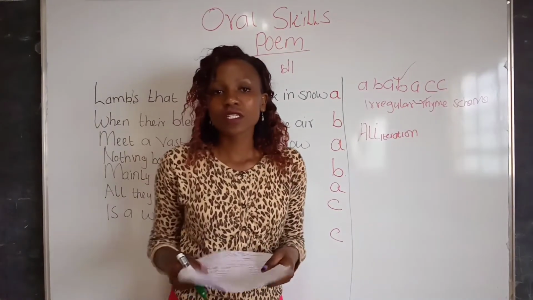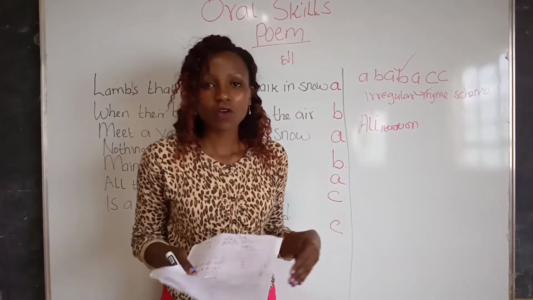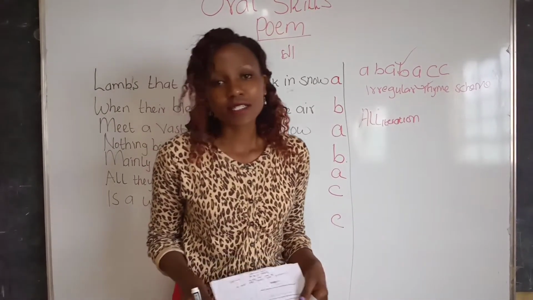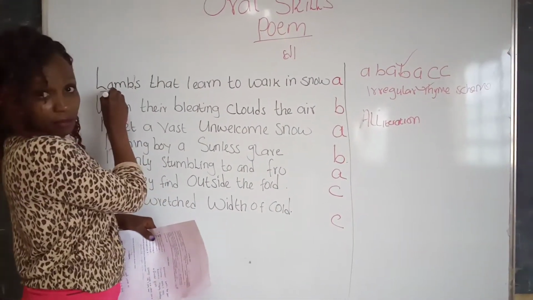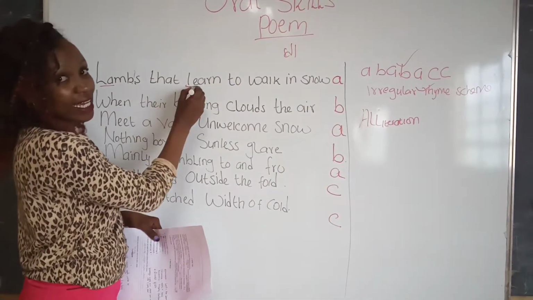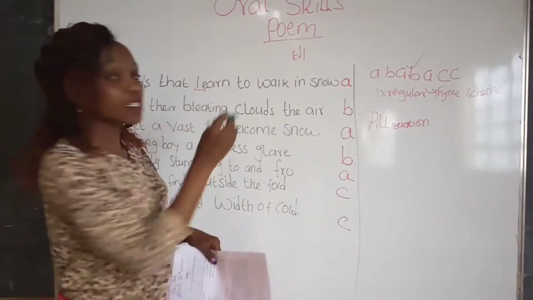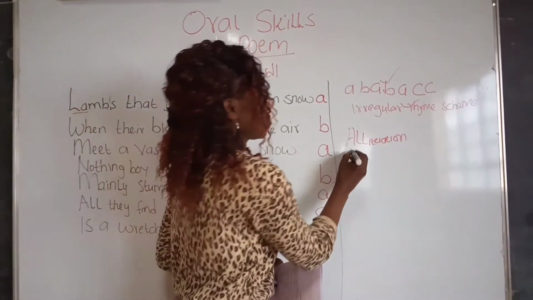Alliteration is whereby a consonant sound is repeated at the beginning of 2 words that follow each other closely in a poem. Stanza 1, line 1, lambs and learn. We have the L sound. So this is alliteration. Now we're going to write it down.